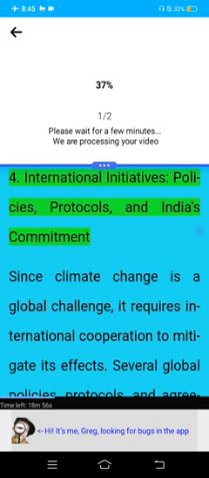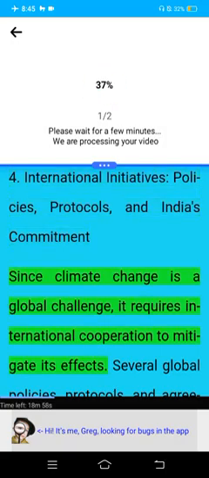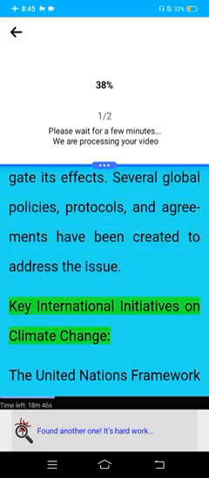4. International limits, policies, protocols, and India's commitment. Since climate change is a global challenge, it requires international cooperation to mitigate its effects. Several global policies, protocols, and agreements have been created to address the issue. Key international initiatives on climate change.